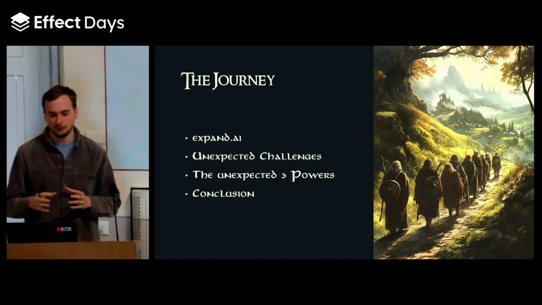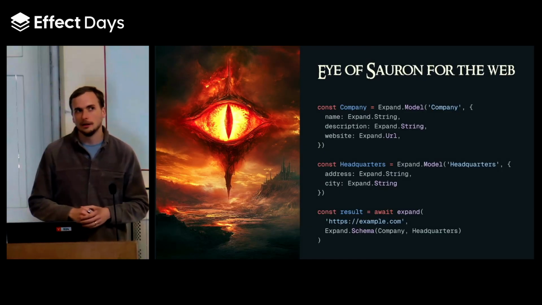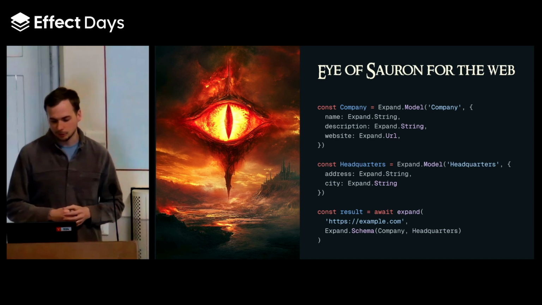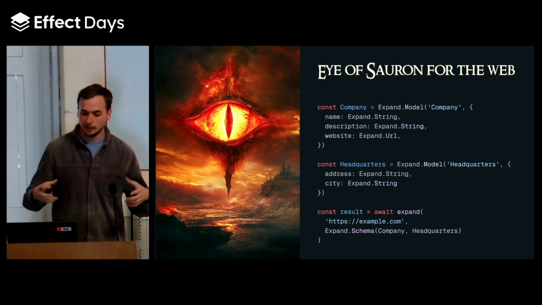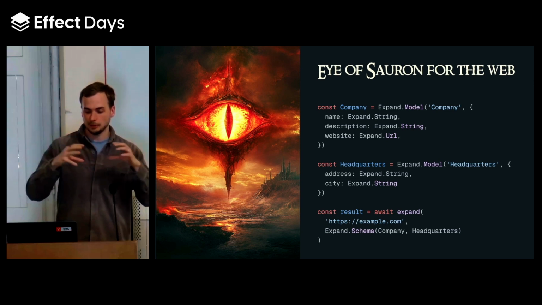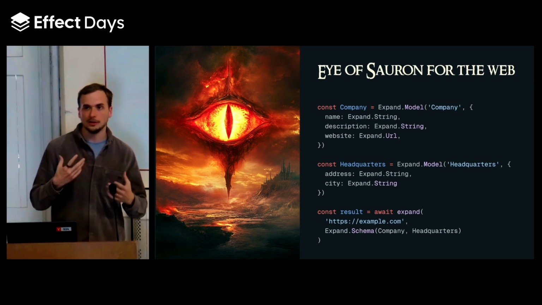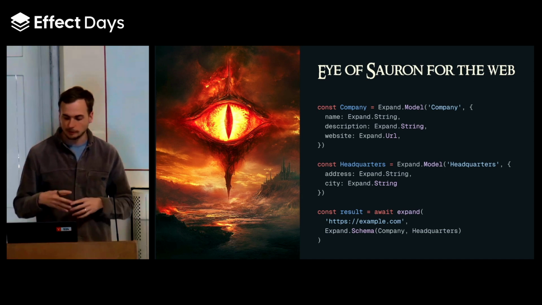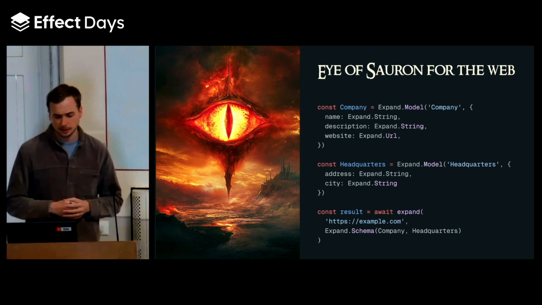So I've been using Effect for about a year now. A bit about Expand. You can think of it as structured output for any website. You just define the data set, the data structure that you want, and we have web agents going out autonomously, collecting the data and putting that into one cohesive database. And so our schema library, for instance, is built on top of Effect schema, but it's a bit more like we have, for instance, models, and so it's a bit more semantic.